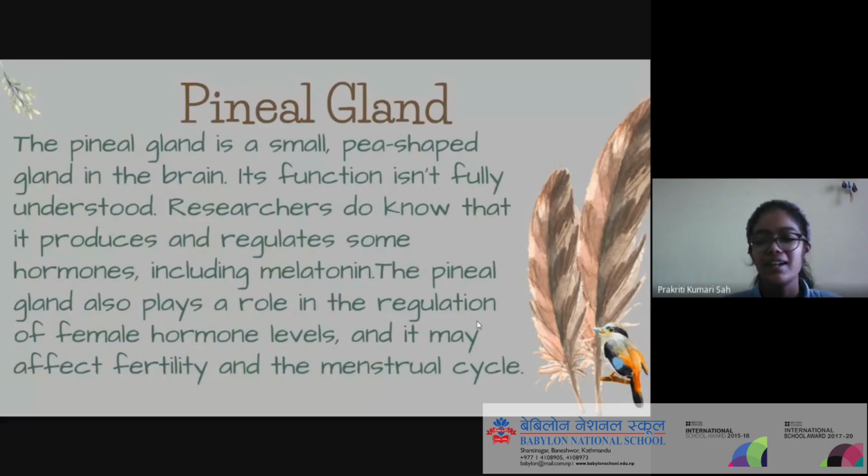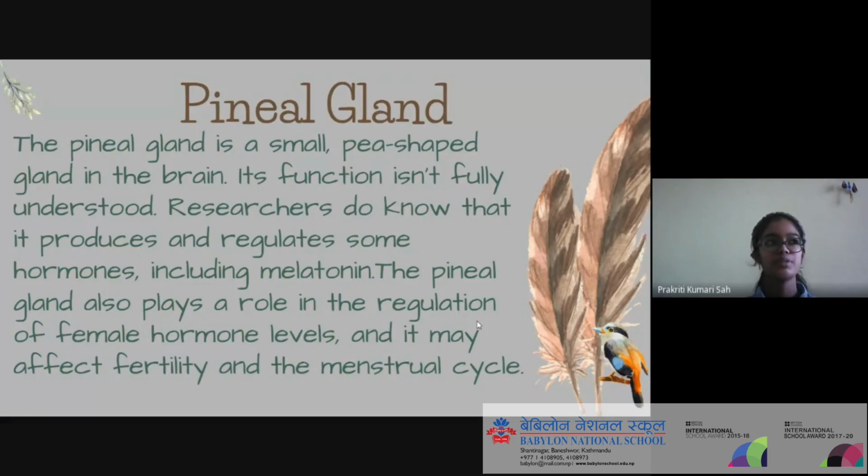So, the pineal gland. The pineal gland is very small and it is located near the thalamus in our brain. The functions of the pineal gland are not fully discovered, and scientists are still researching it.